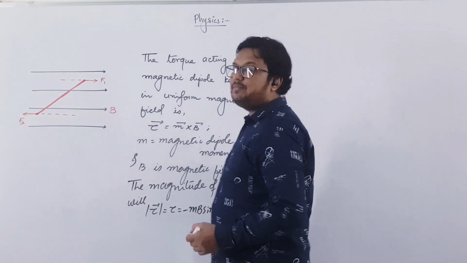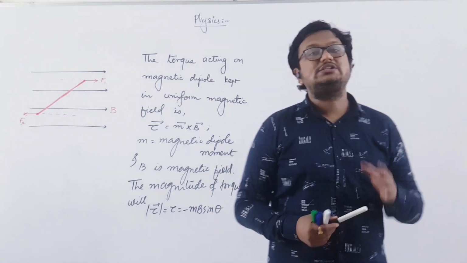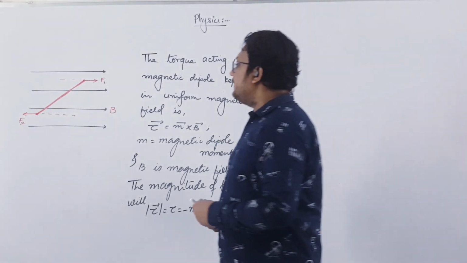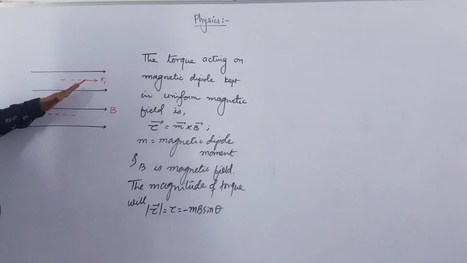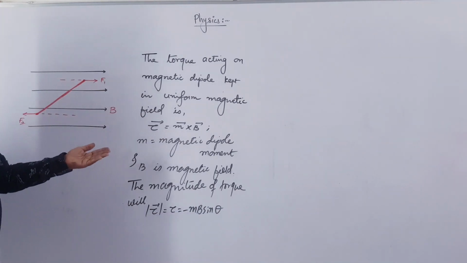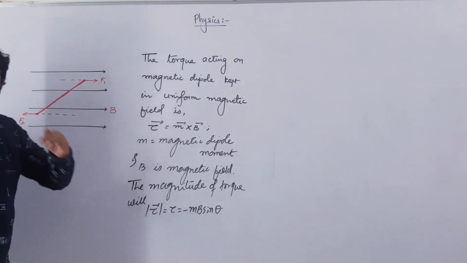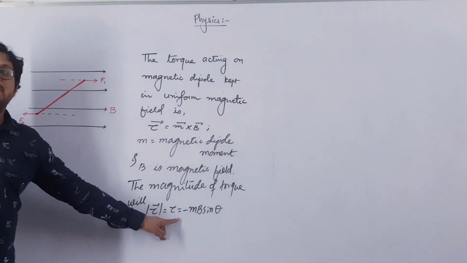Here I am writing a negative sign, which indicates that this torque is a restoring torque. What do you mean by restoring torque? If we have a magnetic dipole kept in a uniform magnetic field and we displace it from its equilibrium position, then a restoring torque will develop in it. And that restoring torque is always opposite to the applied torque, and that's why we are writing the negative sign.